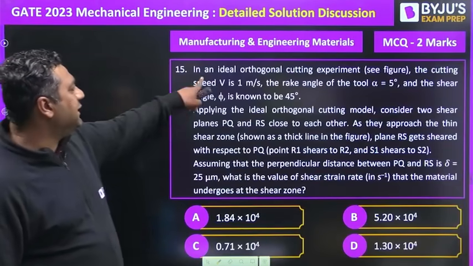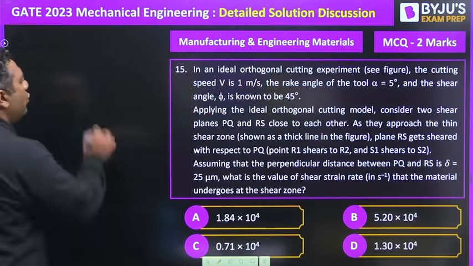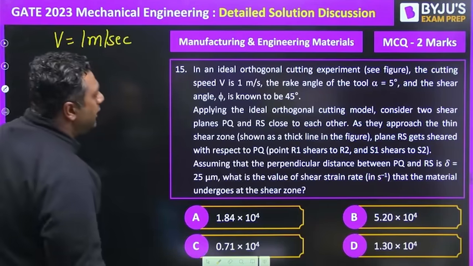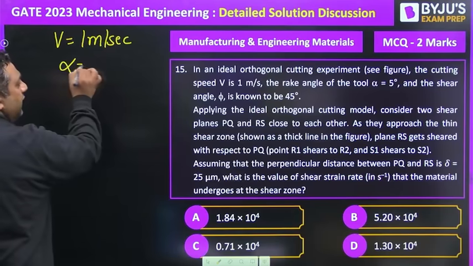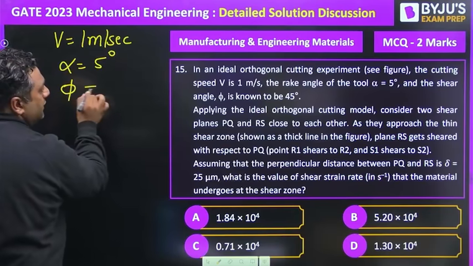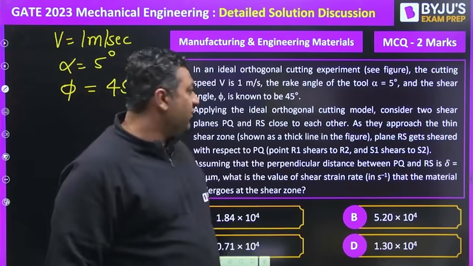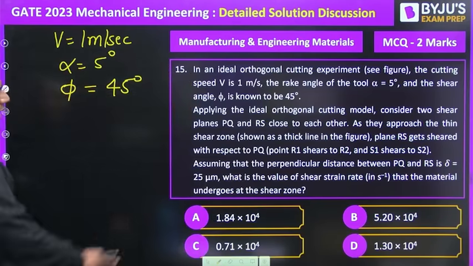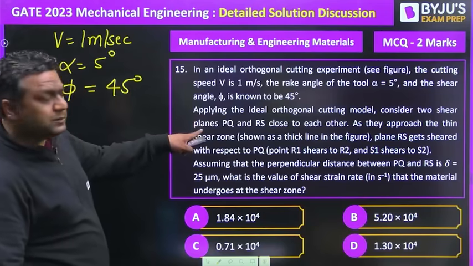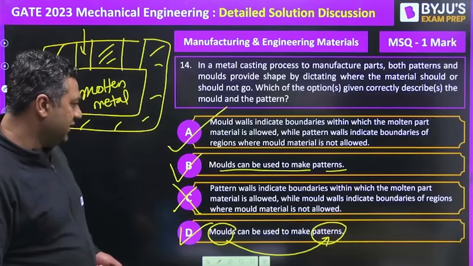The statement says, in an ideal orthogonal cutting experiment, the cutting velocity V is 1 meter per second. The rake angle of the tool is 5 degrees and the shear angle phi is known to be 45 degrees. Then, applying the ideal orthogonal cutting model, consider two shear planes PQ and RS close to each other. They have given this figure.